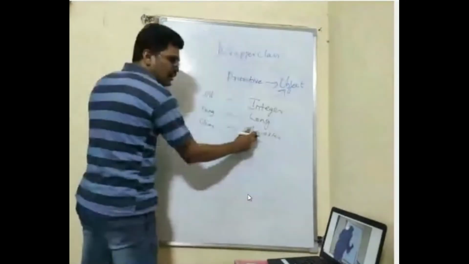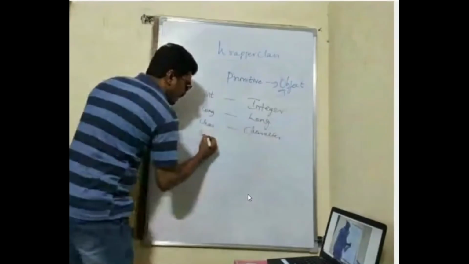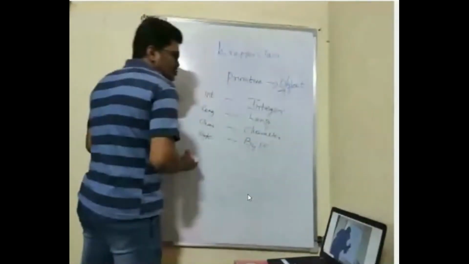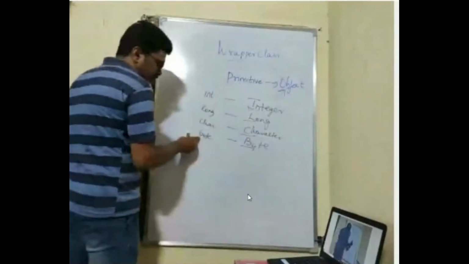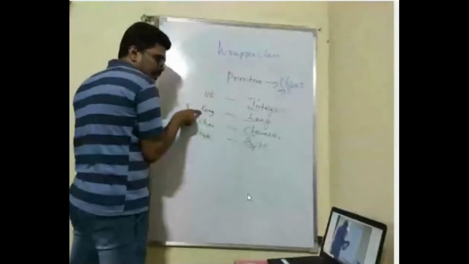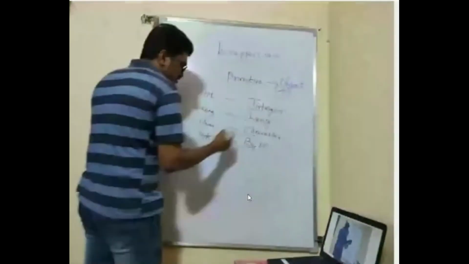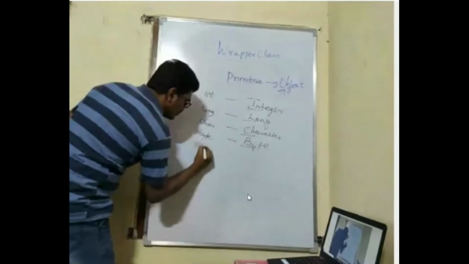Byte. How can you know it is a class? They always start with a capital first letter. Byte with B small is primitive, Byte with B capital is the wrapper class. Long with L small is primitive, L capital is the wrapper class. Similarly float, Float.